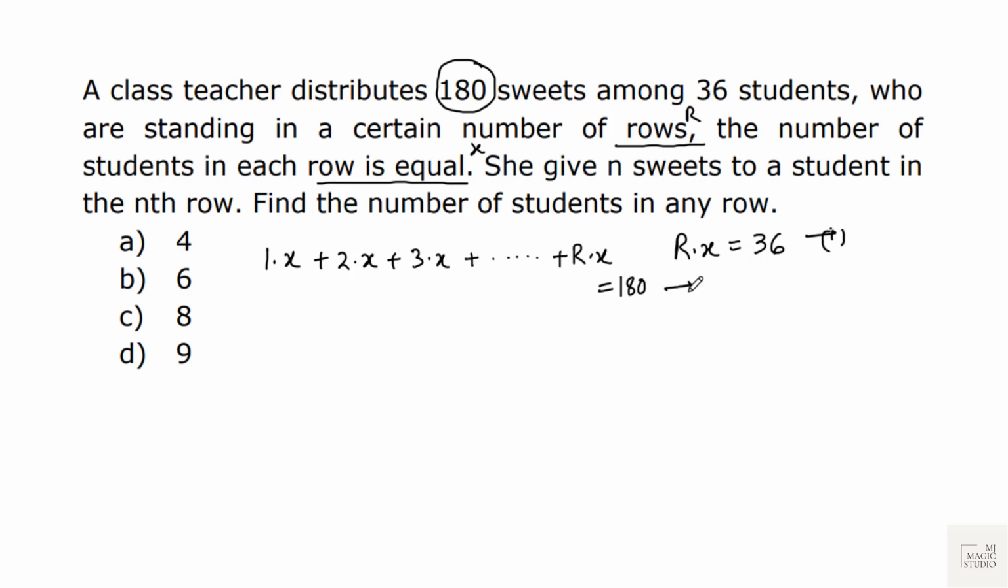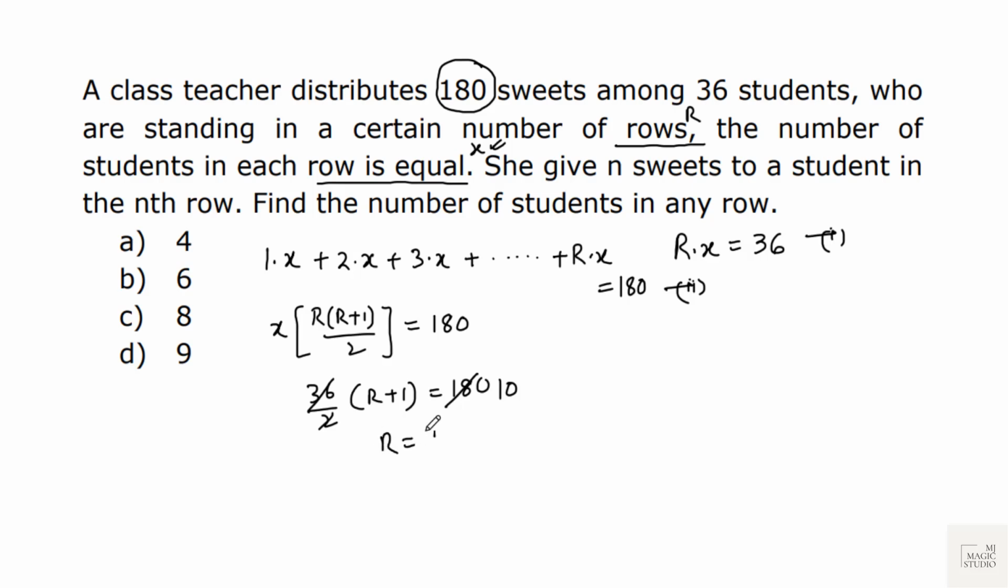So we have 2 equations right now with us. Now what is asked? Find the number of students in any row. We need to find the value of X. So if I solve equation number 2 and take X common, I'll get 1 plus 2 plus 3 till R, and this will be R into R plus 1 by 2. This is equal to 180. Now we know that R into X is 36. So in place of R into X, I can place 36 by 2 into R plus 1 is 180. This will go 18 and this becomes 10. So R plus 1 is 10, so R is equal to 9. 10 minus 1 is 9. So there are 9 rows.